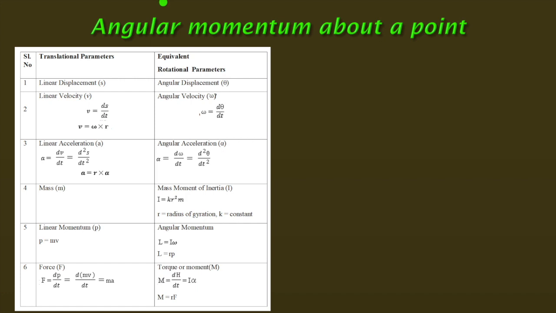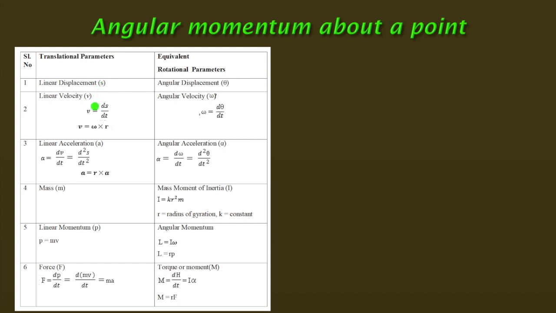The linear motion parameters are, say, displacement, the velocity, acceleration, mass. All these are the parameters for linear motion. You know, there is a relation between these motions. Let's consider the displacement of a particle or a body is s.